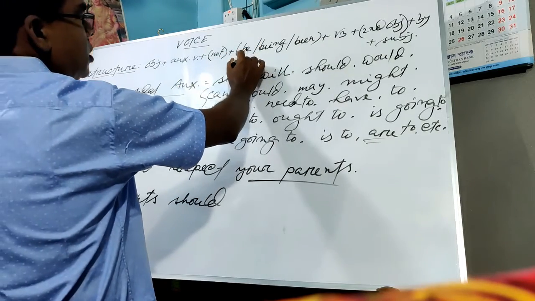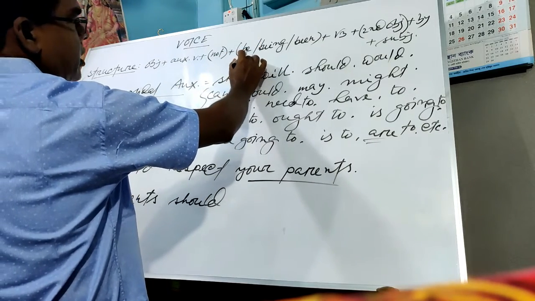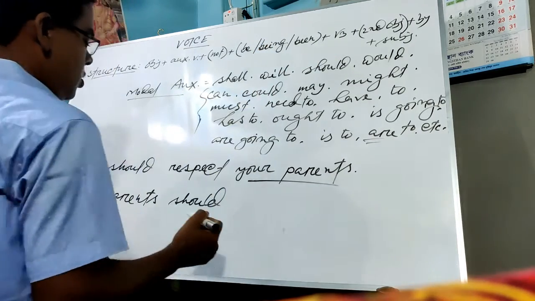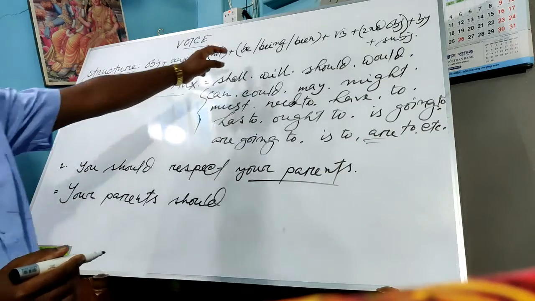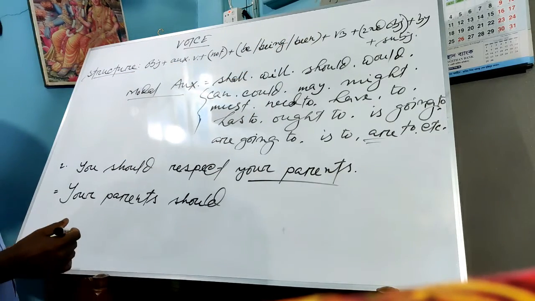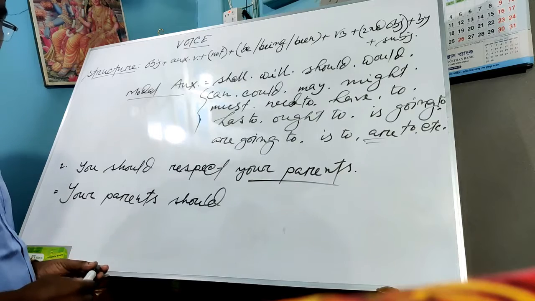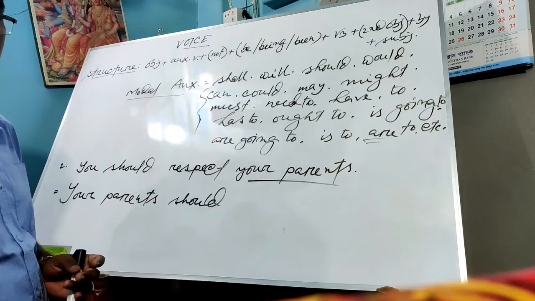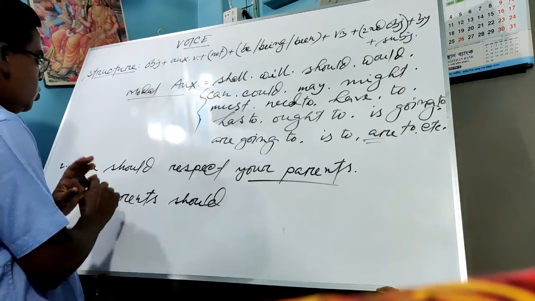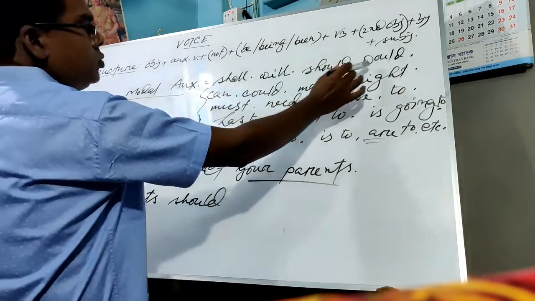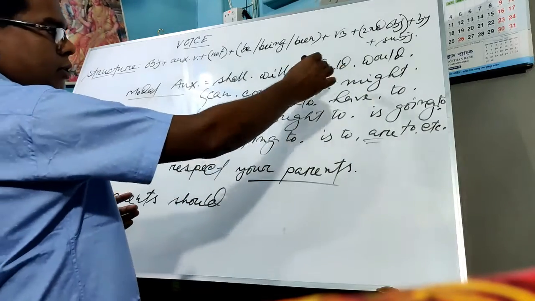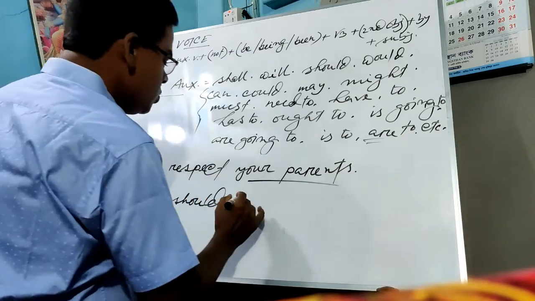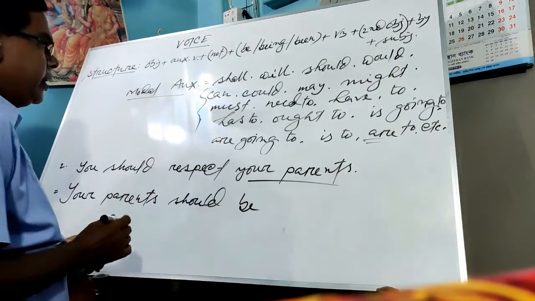Okay, next go to the fourth option, and that is writing down be, being or been. So what should be written down here from be, being? You know, boys, if we find the modal auxiliary in the sentence, only then you will use the be from be, being. Okay. So should, look here, this is the modal auxiliary: should, shall, will, should, would. So if you find this kind of auxiliaries or modal auxiliaries in the active voice, then you will use be. So should be. Your parents should be.